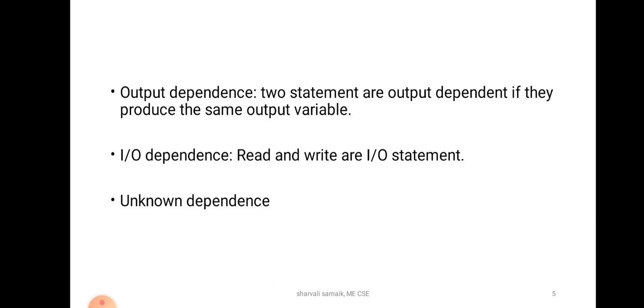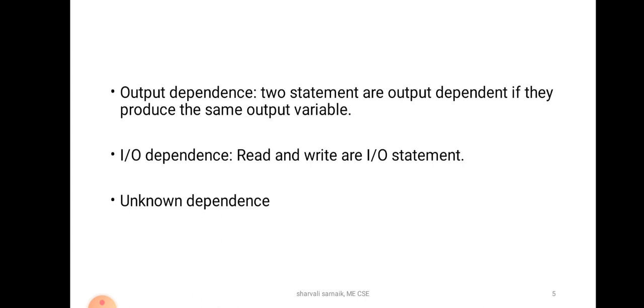Now last but not least is unknown dependence. The dependence between two statements cannot be determined in some situations: when the subscript of a variable is itself subscripted, when the subscript does not contain the loop index variable, when a variable appears more than once with subscripts having different coefficients of the loop variable, and when the subscript is non-linear in the loop index variable. These are the situations where we cannot determine the dependency relationship.